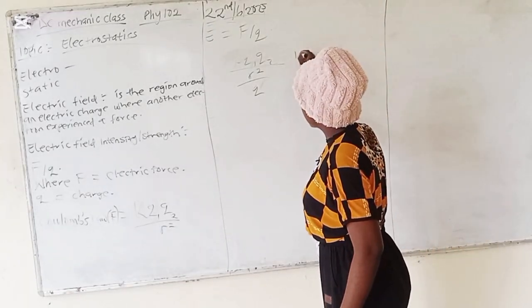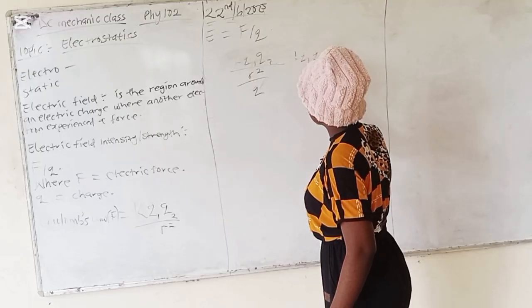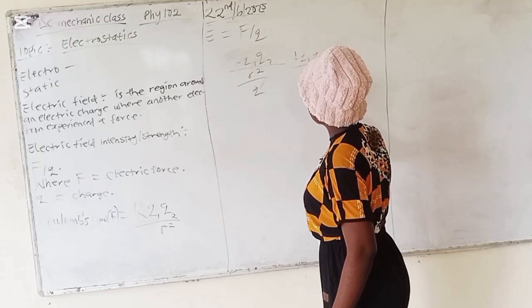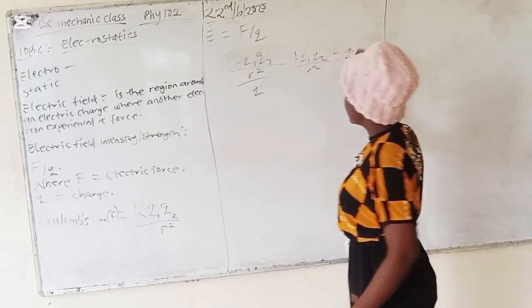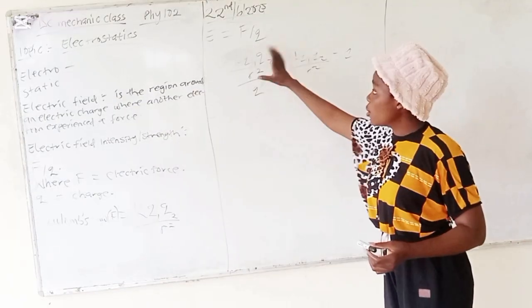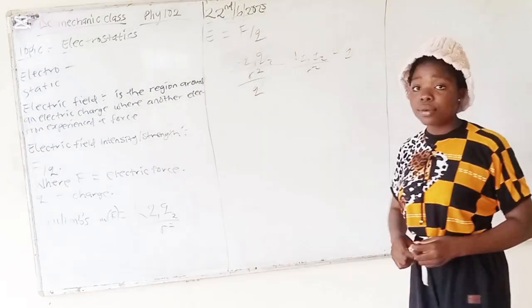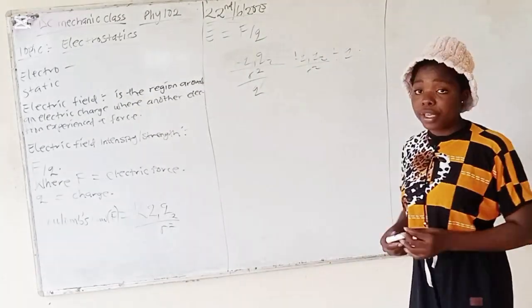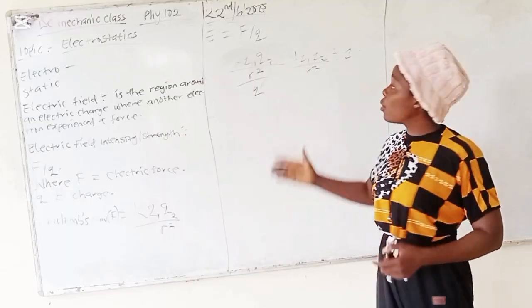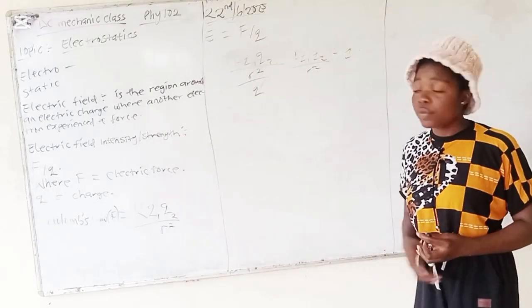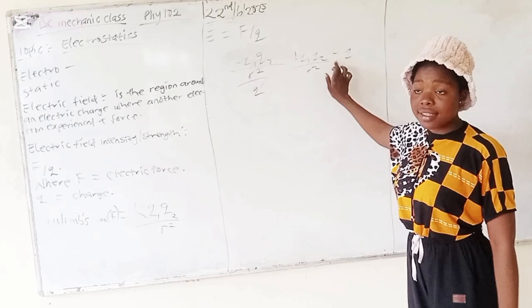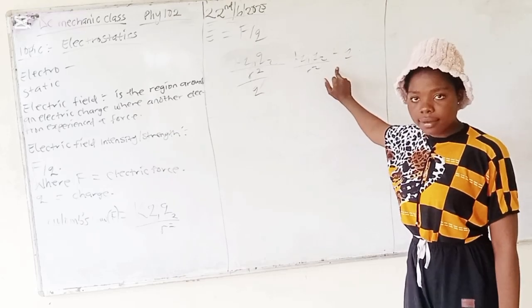We have K Q1 Q2 over R squared. The whole of this is the same as this one, right? So what are we going to do from here? We take the reciprocal of this, so that the division sign changes to a multiplication sign.